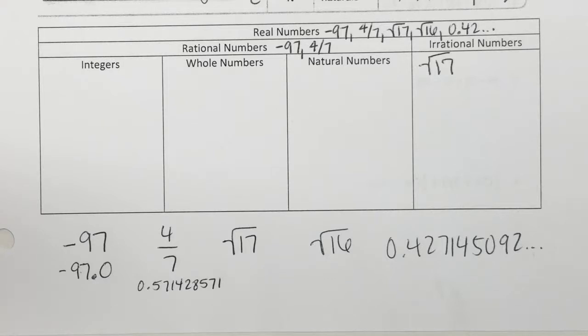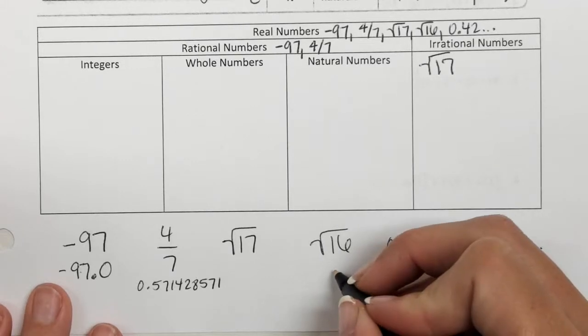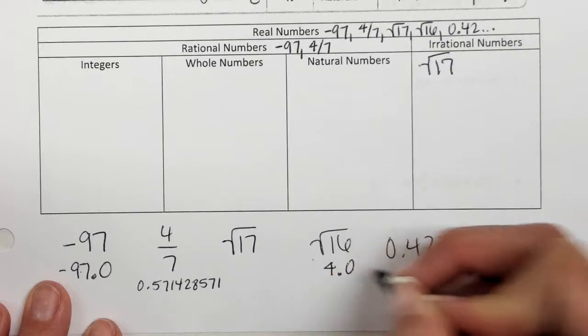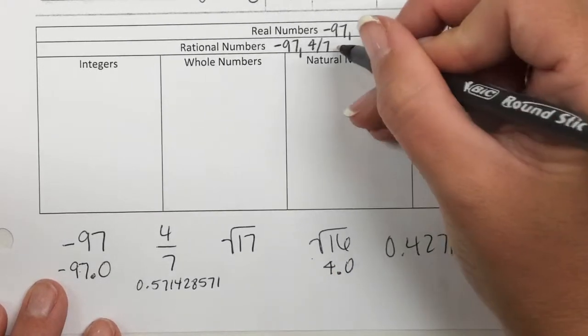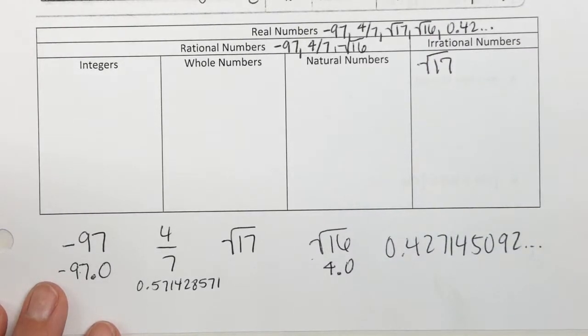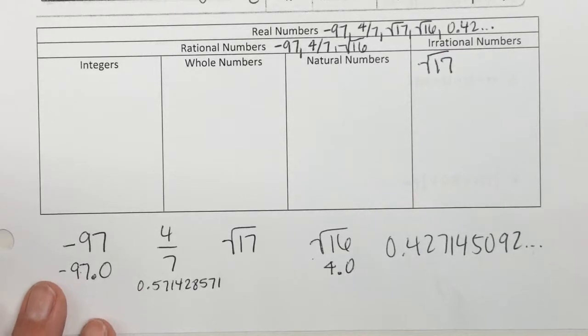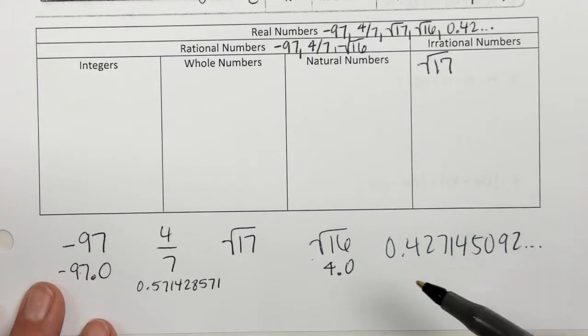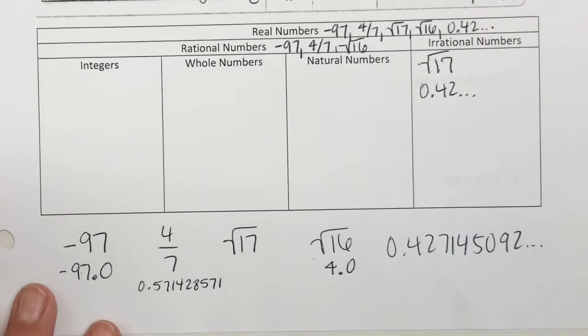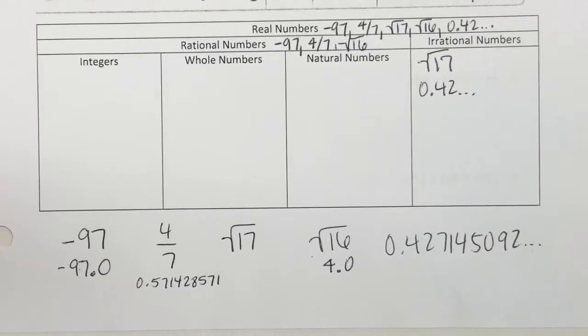What about square root of 16? Good. And the square root of 16 is what? 4. Doesn't that end or repeat? Yes. So that's going to be a rational number, square root of 16. Alright, and what about my crazy decimal over here? Good. Doesn't end, has no pattern, so it's going to be irrational. Alright, so how do we feel about telling if a number is rational or irrational? Feel pretty good? Okay.